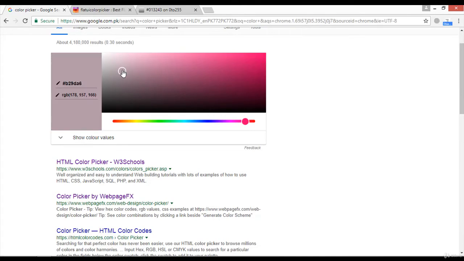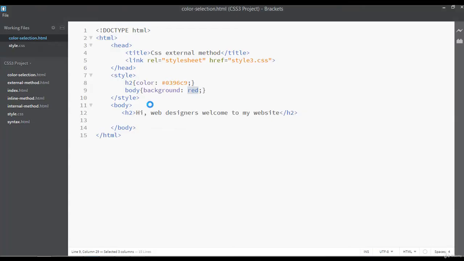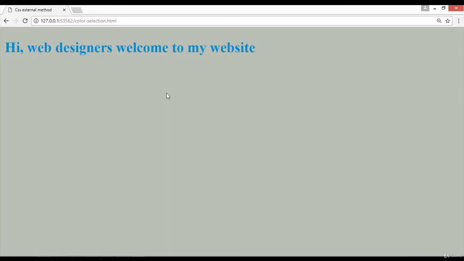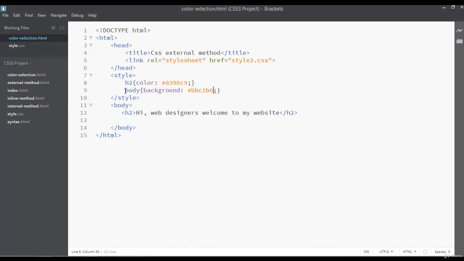Just from here I'm just going to select dark color. Just this color. Copy the code, Control C, and paste instead of red. Save and preview. Now you can see we have something like gray background color for the body. So this is very easy. We have simply written here body. We have selected the body background this color.